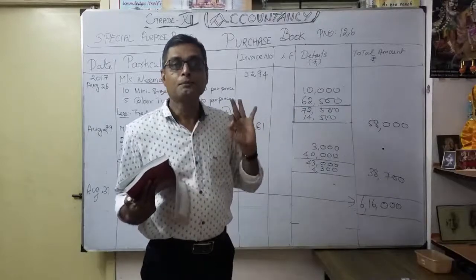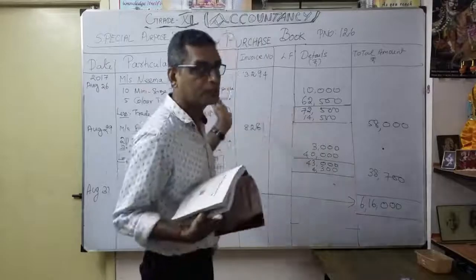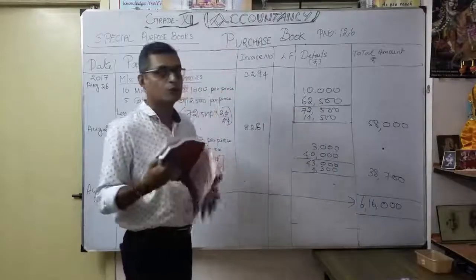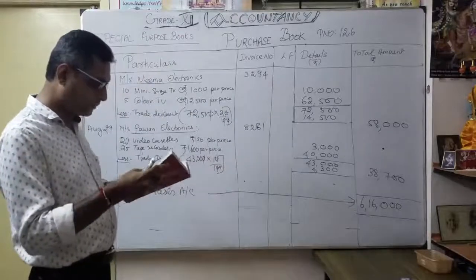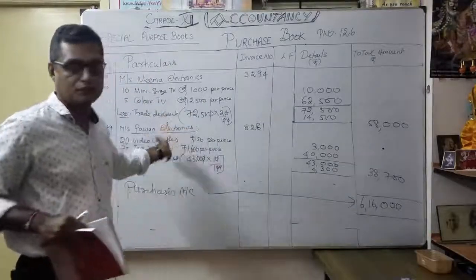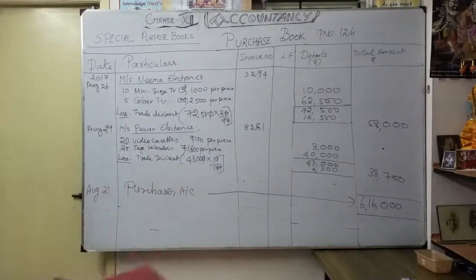Finally, any purchase of stationery for office use, maybe cash or credit, you are not going to record in our purchase book. Now understood how you are going to do purchase book. Now we will continue the same thing, how it will appear on running account, and how we are going to record in each supplier account.